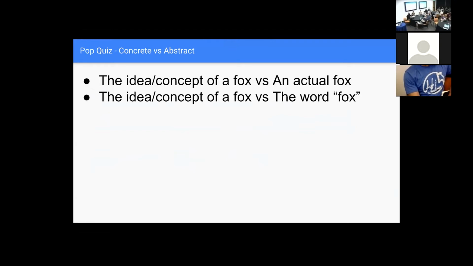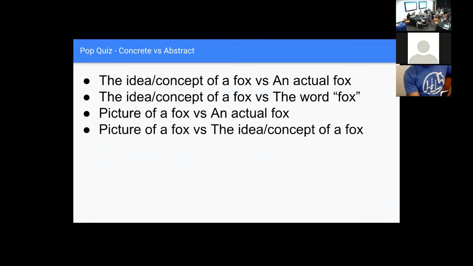The word is, in my opinion, more abstract. It actually describes the concept of a fox, right? And if you disagree with me, that's fine. A picture of a fox versus an actual fox. Say it louder, I'm not hearing. A picture of a fox is abstract and the actual fox is concrete. Okay.